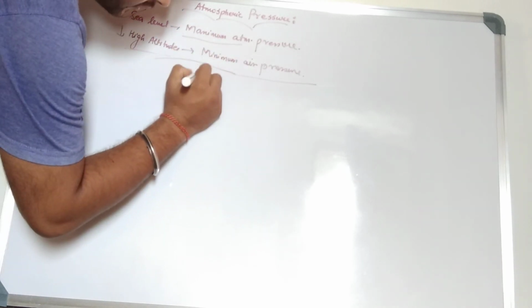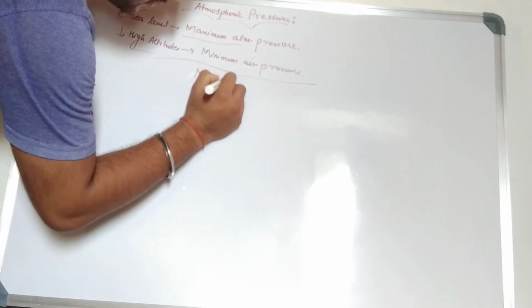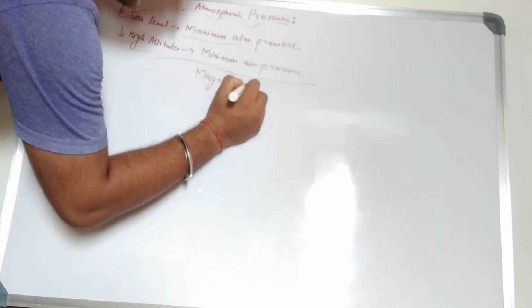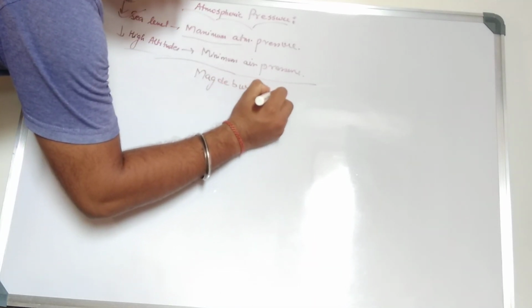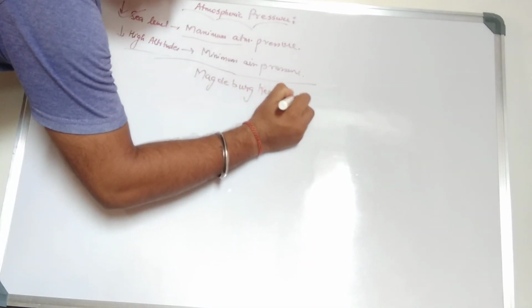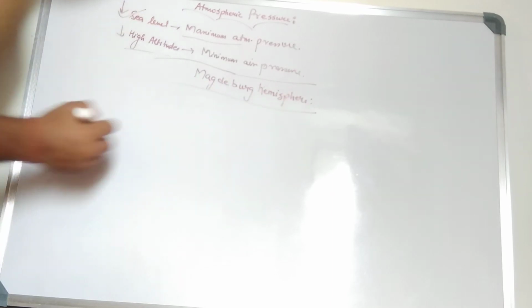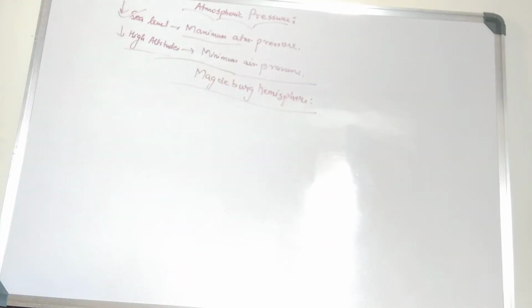The name is Magdeburg hemisphere. What is this? Hemisphere means, you all know what a hemisphere is.